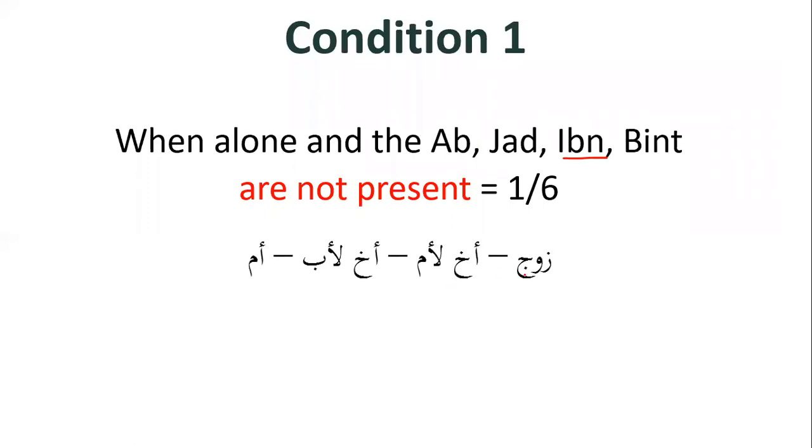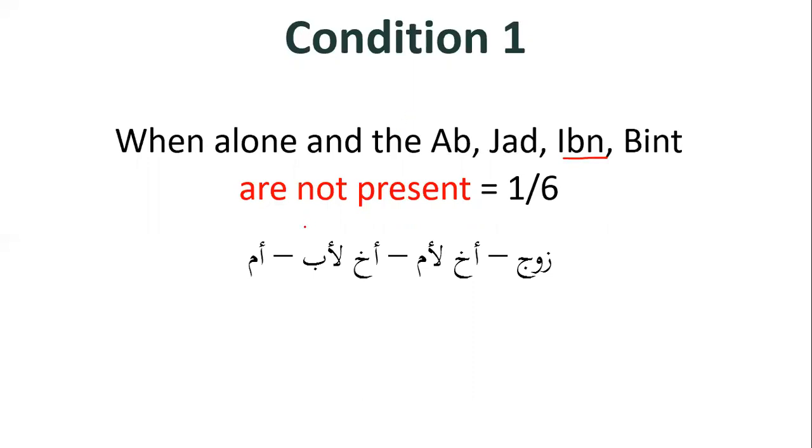The example we have here is زوج, أخ لأم, أخ لأب. So over here we want to figure out what does the أخ لأم get. So the first thing we look out for are the four relatives. Is the ab present? No, the ab is not present. Is the jad present? No, the jad is not present. Is the ibn present? There's no ibn present. Is the bint present? No, there's no bint present. So none of the four relatives are present.